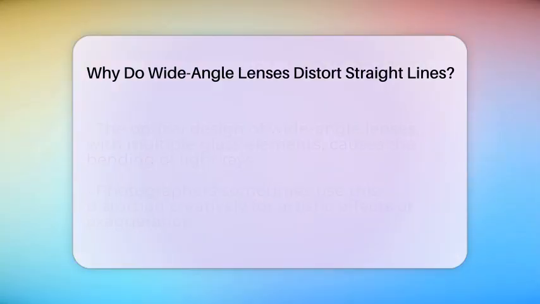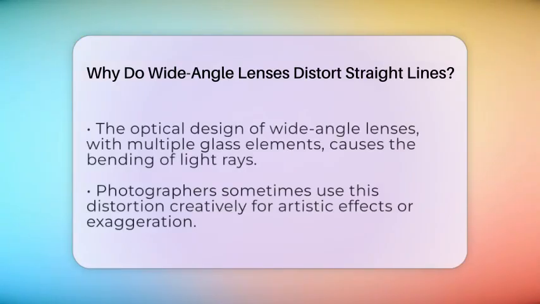The reason for these distortions is the lens's optical design. Wide-angle lenses are made with multiple glass elements arranged to maximize the field of view. To do this, they often have a complex shape that causes light rays from the edges to bend more than those from the center. This bending results in the curved appearance of what should be straight lines.